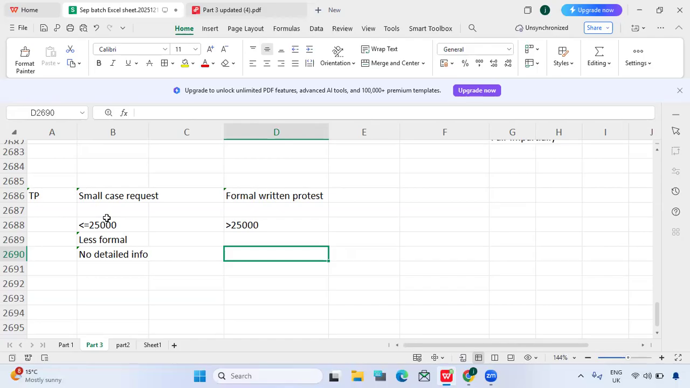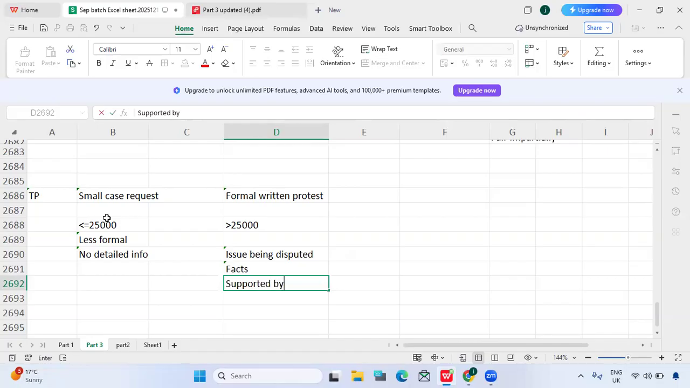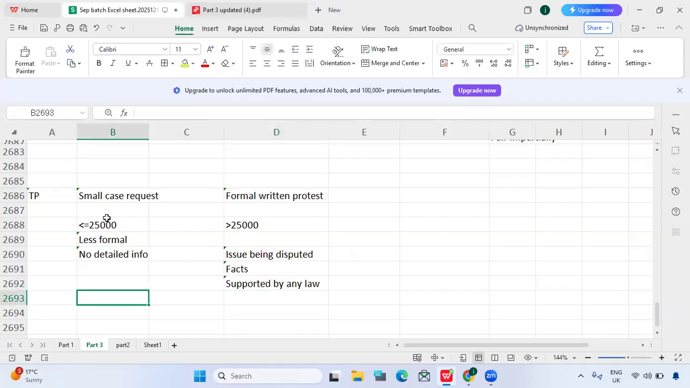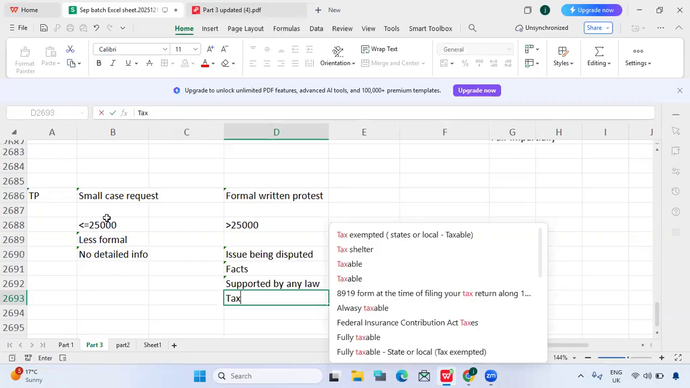In this, the taxpayer needs to mention or include a few items: the issue being disputed. So what exactly is the issue? Everything he needs to include in the formal written protest, and also he needs to mention the facts, and also the difference the taxpayer has. And does the taxpayer have anything supported by law? We have to give this information as well. And also, what is the taxpayer position?